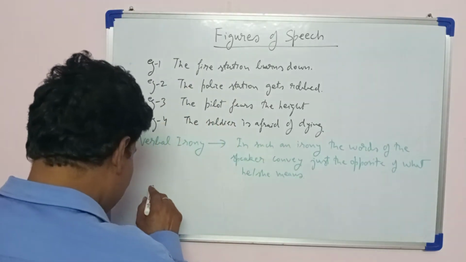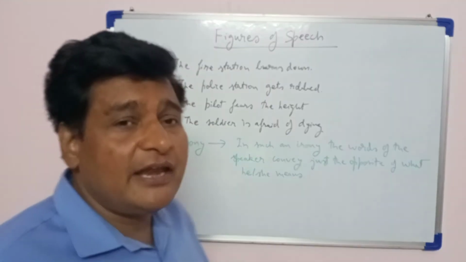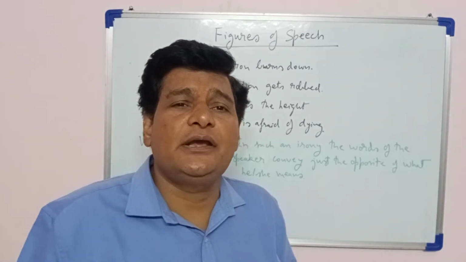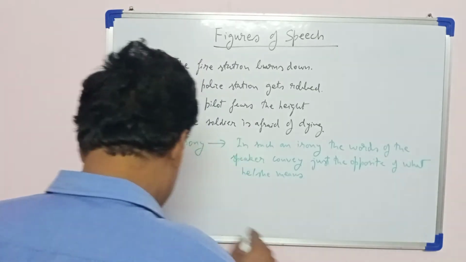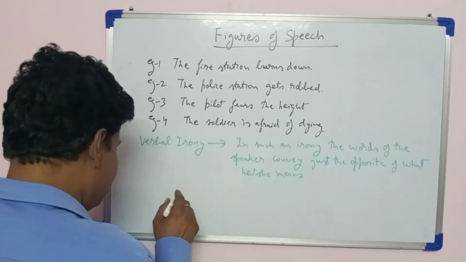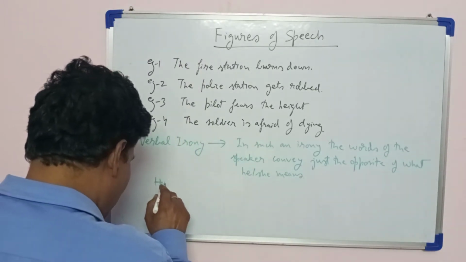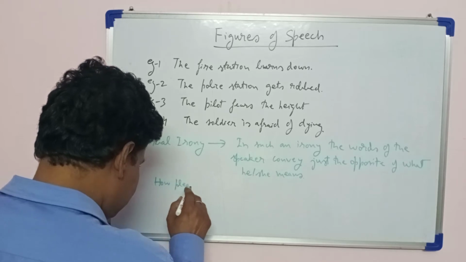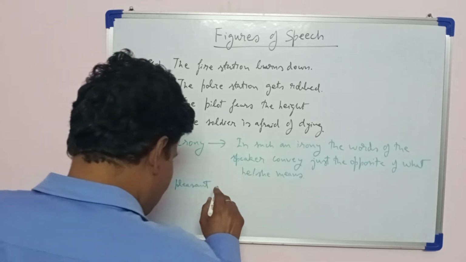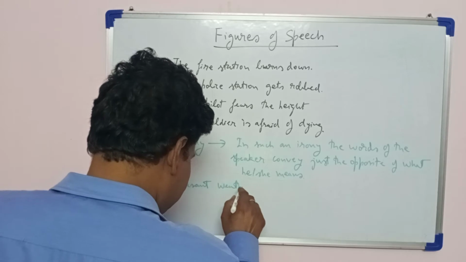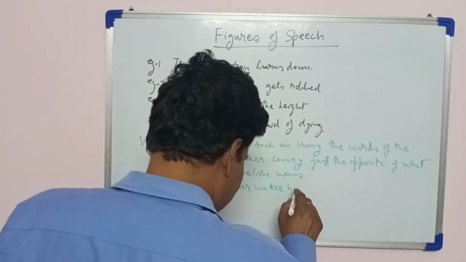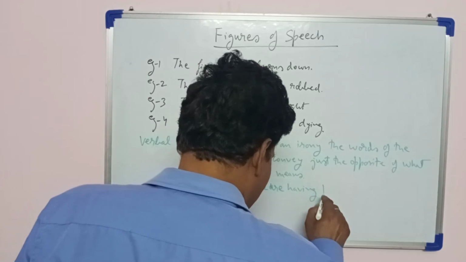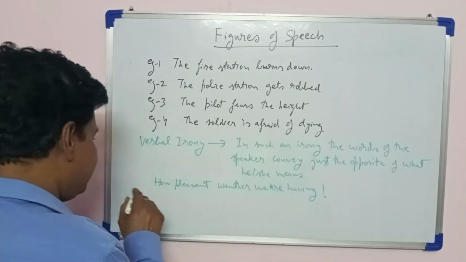So let us see. Suppose the weather is very bad, foggy, stormy, and your friend says, "How pleasant weather we are having."